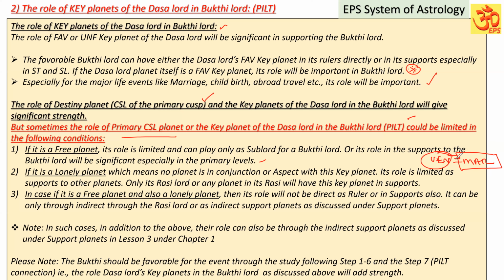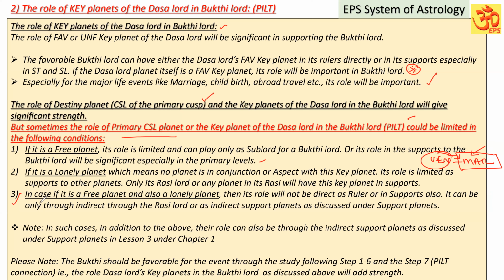So that lonely planet, through the support, through the sign lord Mars, and the planet in the sign of Venus, Saturn, Mars and Saturn only will get the strong influence of Venus. Through their Rasi lord only, that lonely planet can give its influence. So we cannot expect that planet's role directly.